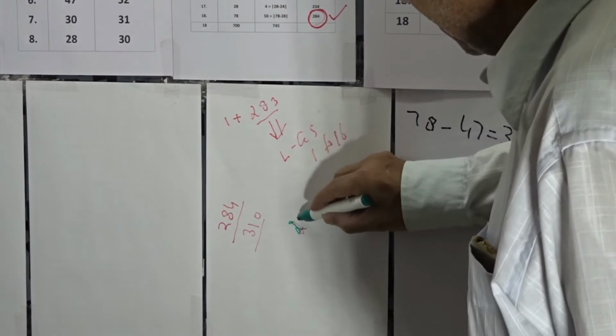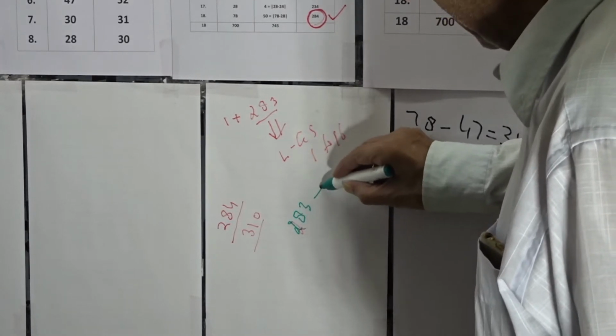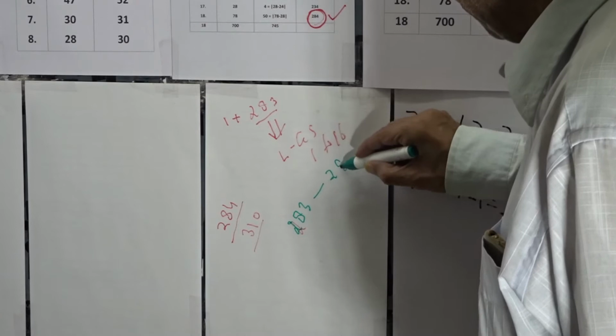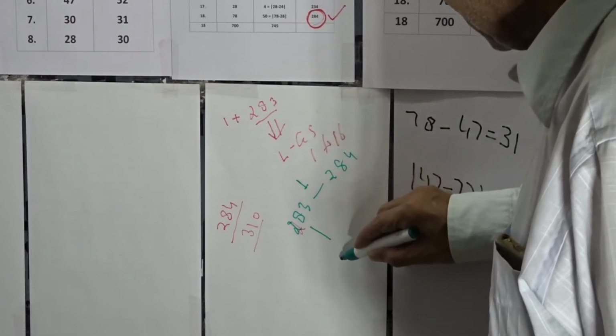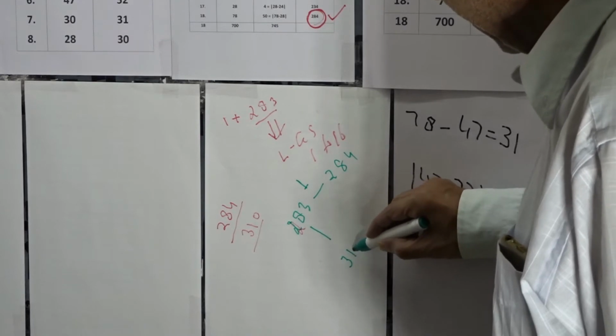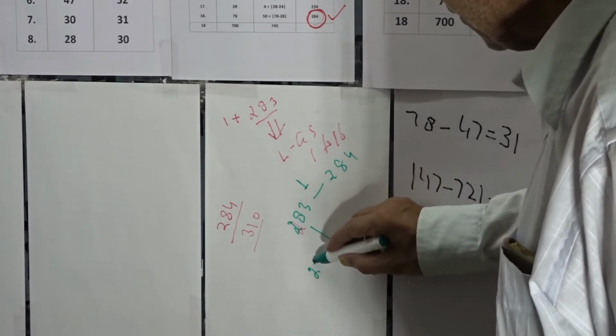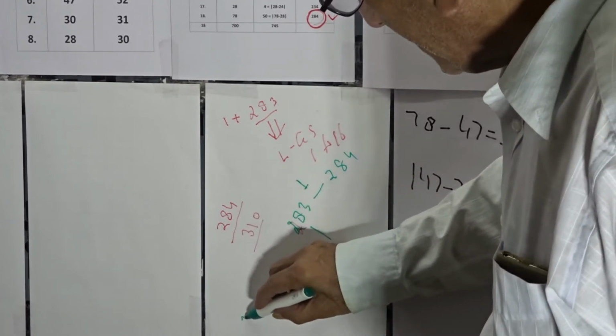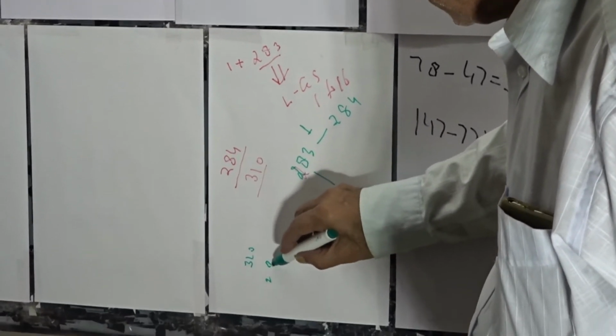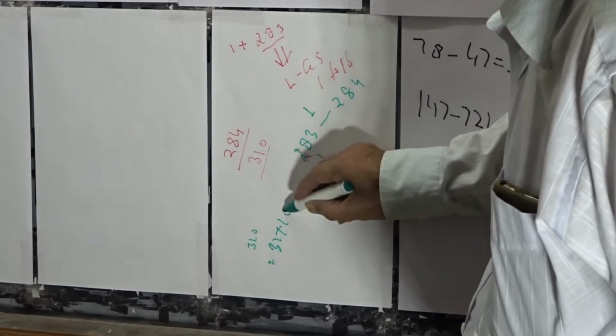Therefore, 283 to 284 gives an added value of 1. 283 to 310 gives an added value of 27. And 310 is 31 into 10.